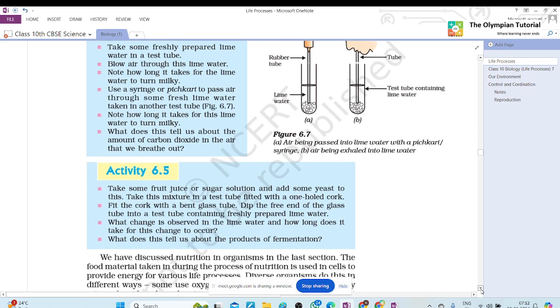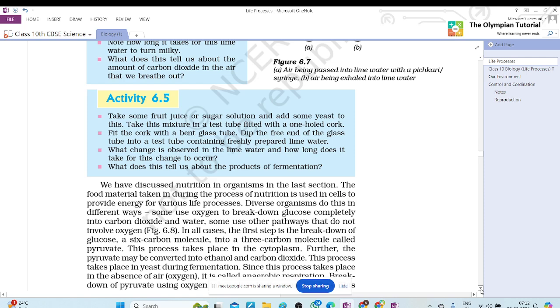Actually, Tanya, what happens as we exhale? There is some concentration of oxygen, and when we inhale, there is some concentration of carbon dioxide. Actually, we are inhaling the air of the atmosphere. In the atmosphere, all gases are present. When we inhale, the oxygen reacts with food, but we inhale complete air. During inhalation, the concentration of oxygen is more. During exhalation, the concentration of carbon dioxide is more.